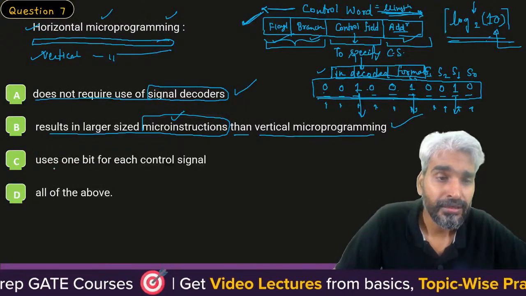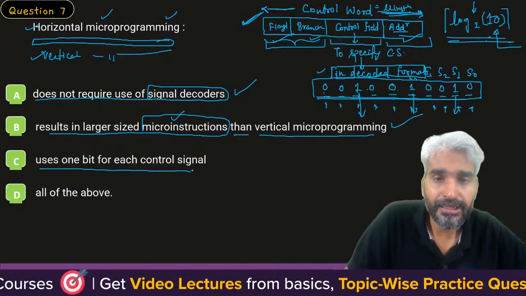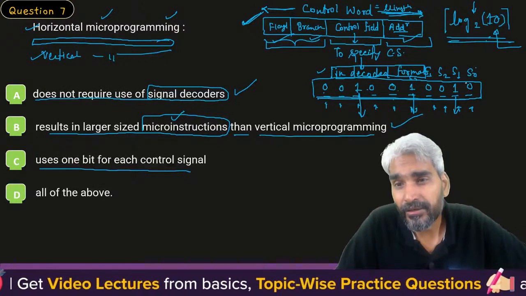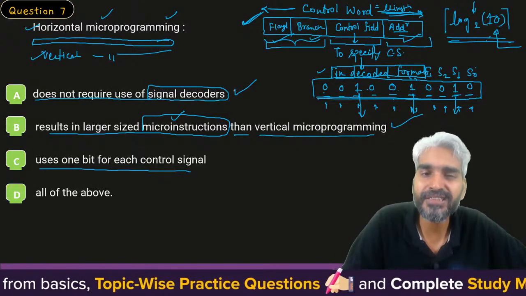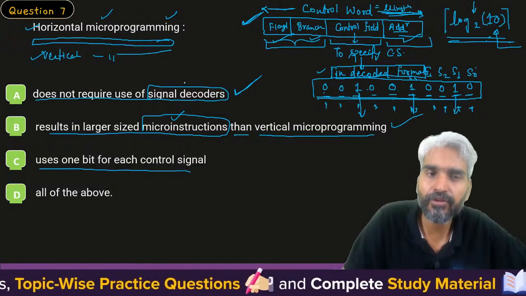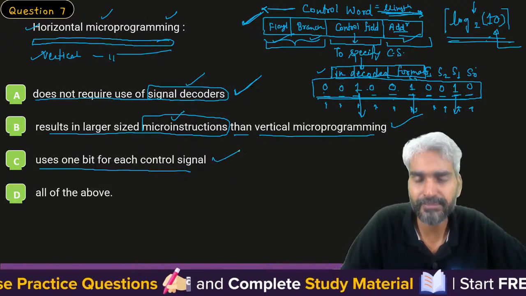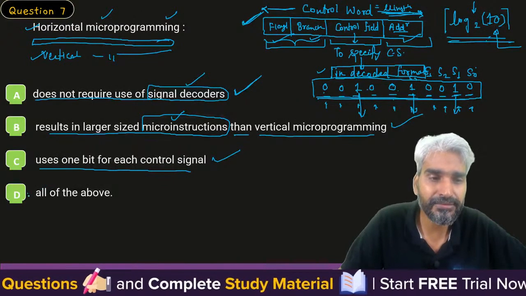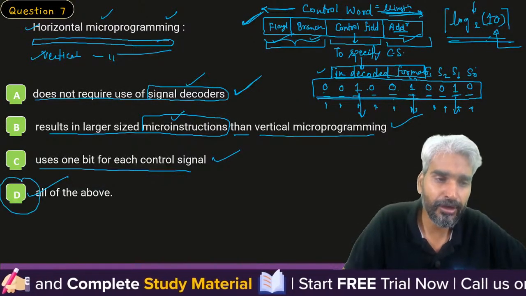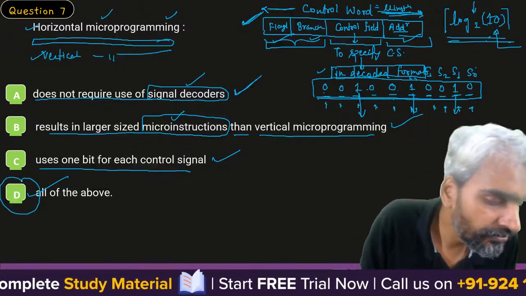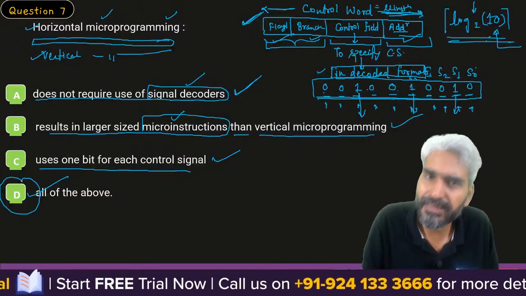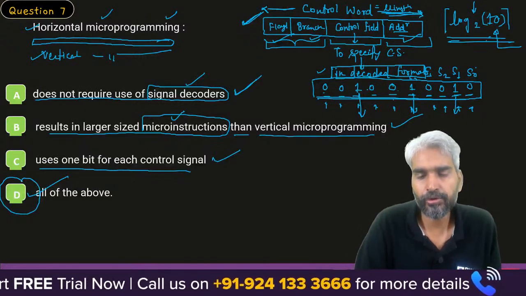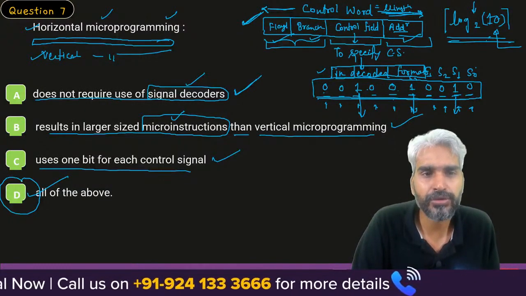Now the next one, uses 1 bit for each control signal. That's what I said. If there are 10 control signals, then for each control signal there will be 1 bit. And that's why we say that it uses a decoded format. Therefore, we don't use the decoder. So the third statement is also true. So all 3 statements are true, and the perfect answer will be option 3. I can provide you with one more option and the question becomes an MSQ type of question.